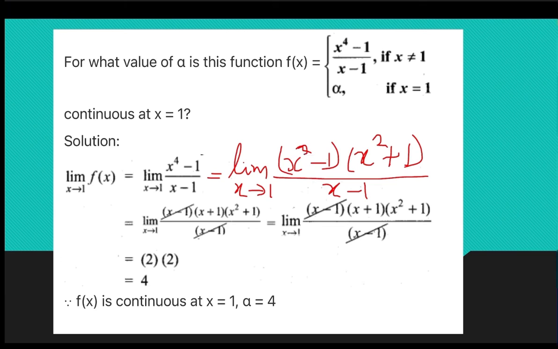So, this x square minus 1 can be written as (x minus 1) into (x plus 1), into (x square plus 1), divided by (x minus 1).